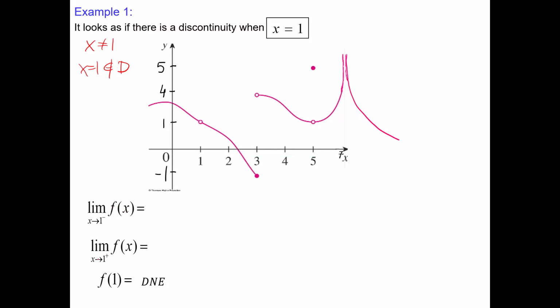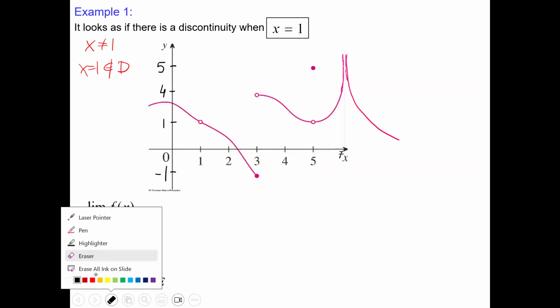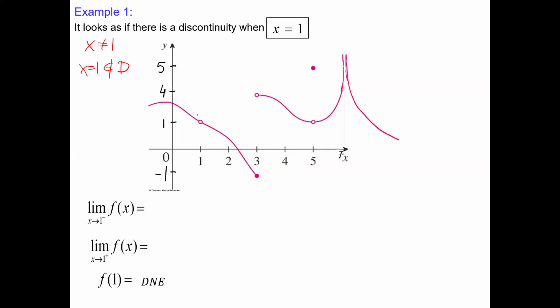But since 1 is not in the domain, the function doesn't have a value. We remember we can draw a vertical line, and if the line intersects the curve... but actually it's not intersecting at 1, then we have no value. Okay, now limit. The limit on the left-hand side is 1. The limit on the right-hand side at 1 is also 1. Excellent. That means this is the justification.